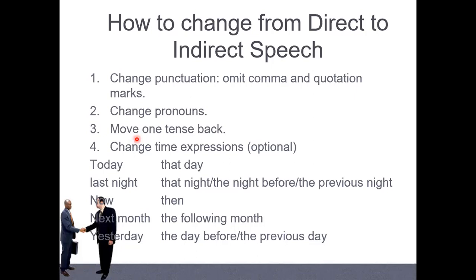Okay. And the last way, we change the time expression. But this is optional. We can change or no need. But don't forget in the exam, you must change. Like today we change to that day. Last night change to that night. Now change to then. Next month change to the following month. Yesterday we change to the day before, right? This is about the way they change from direct speak to reported speak, or we can call it indirect speak, right? So you learn already.